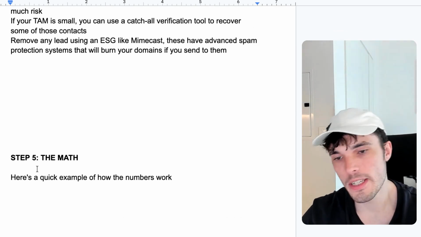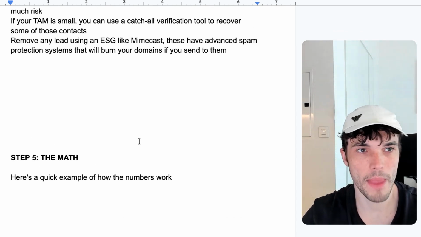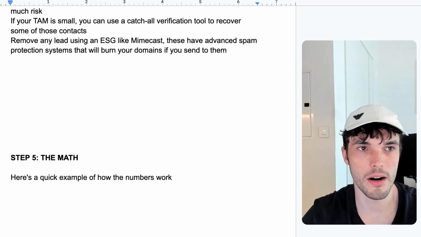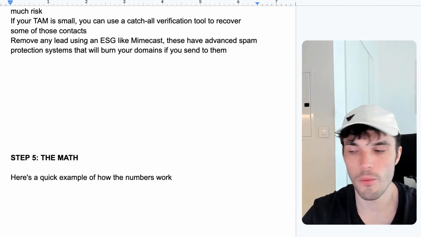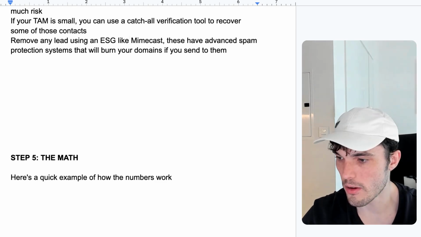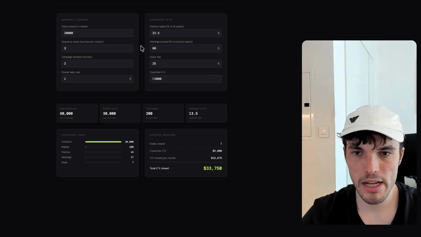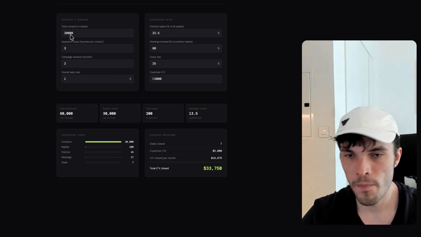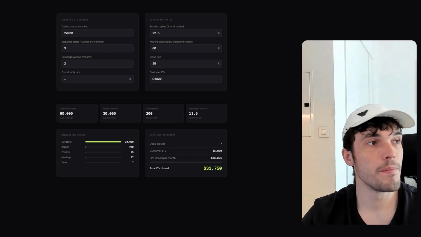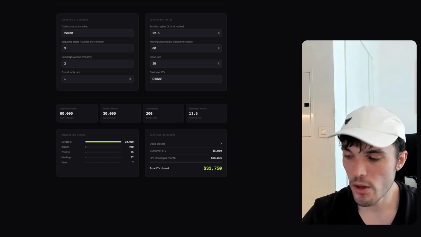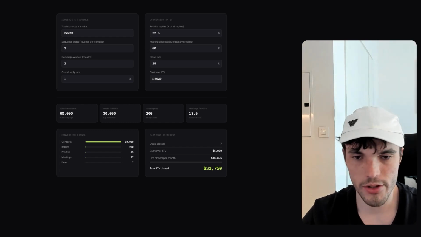Now, the fifth step here is I want to show you how some of these numbers could actually work out. So if we just quickly find another tab here. So now we're on this tool here, and basically what I want to show with this tool is how you can find your ideal results and then try to reverse engineer your system to get to that result.